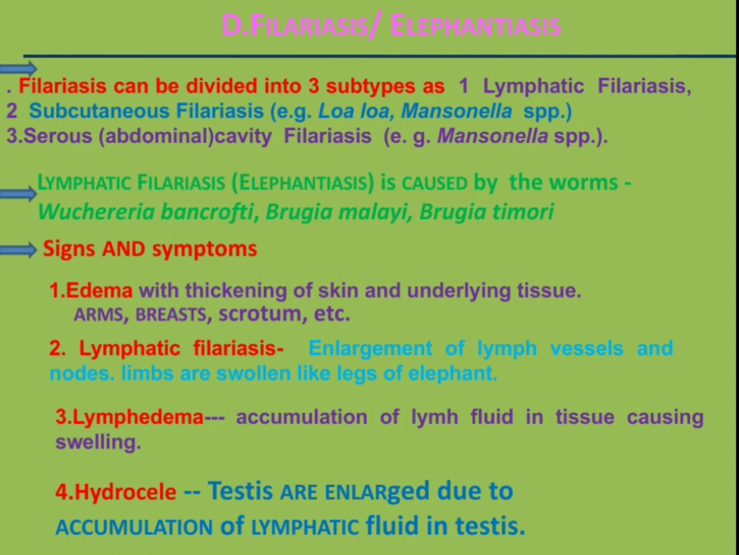Filariasis can be divided into three subtypes: 1. Lymphatic filariasis, 2. Subcutaneous filariasis. Examples are Loa loa and Mansonella species. And third, serous, which means abdominal cavity filariasis, and the example is Mansonella species.